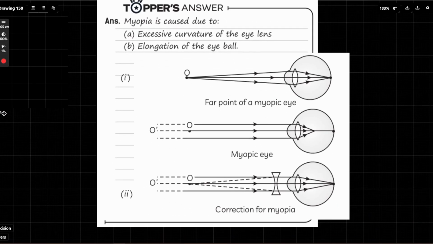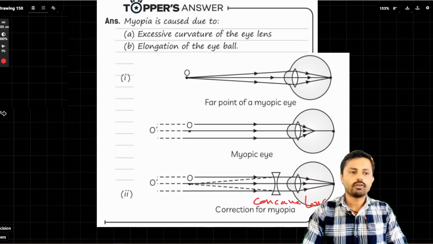Now, the correction can be done with which kind of lens? It's a concave lens. Here, if you remember, I mentioned it is a concave lens. Here, the problem has been shown: the normal eye, and here in the myopic eye, the image gets focused much before the retina. This whole thing is the retina, and with a concave lens, it can get focused properly.